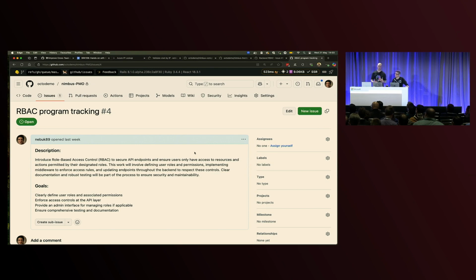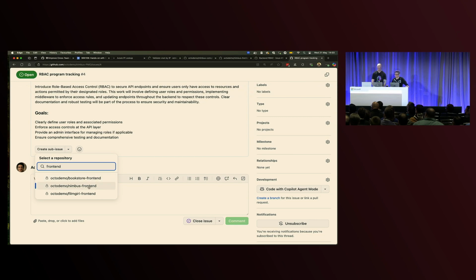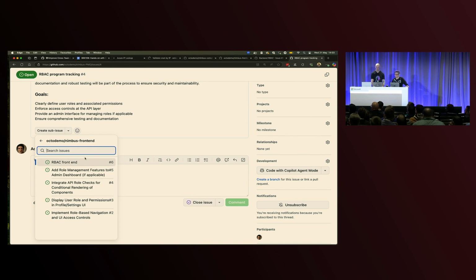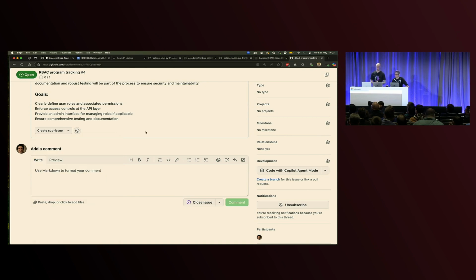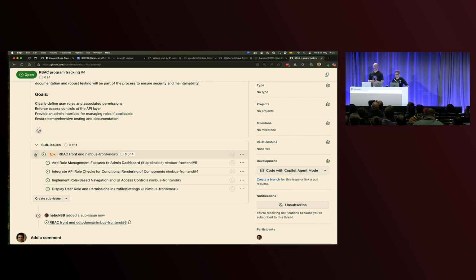There's a couple of ways we can start thinking about how we want to link these work items together. The first one is we can quite simply come in and add an existing issue from any other project, any other repo. So we can go to our front end, and we can see all the issues that are coming in from the front end. Now, what we can't see here is we've got a parent issue and some child issues already, but we can add that parent issue as a child here, and then that linking's in, and we can also expand that out and see the child issues that come beneath that.